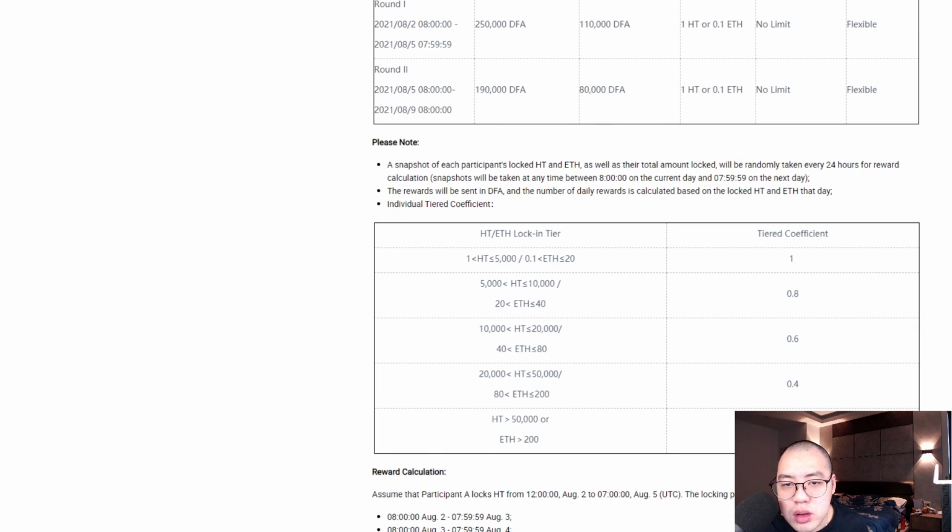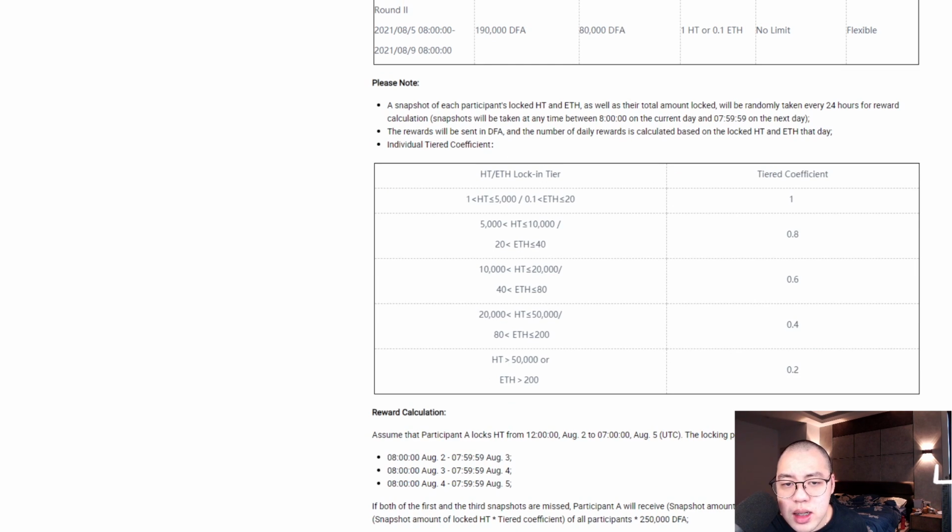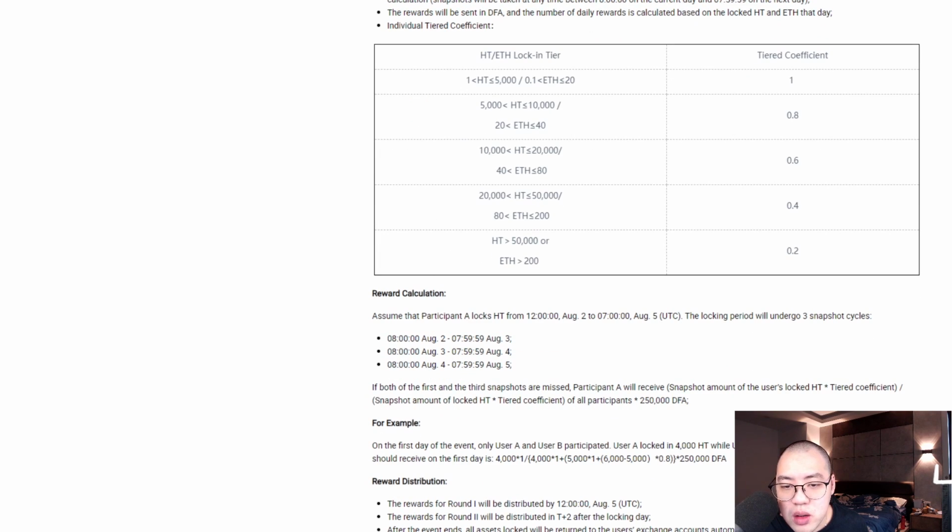And you can see that each locked Huobi token in Ethereum, whereas their amount locked total will be randomly taken every 24 hours for the reward calculation. You can see this is the lock tiers, and reward calculation will be here.